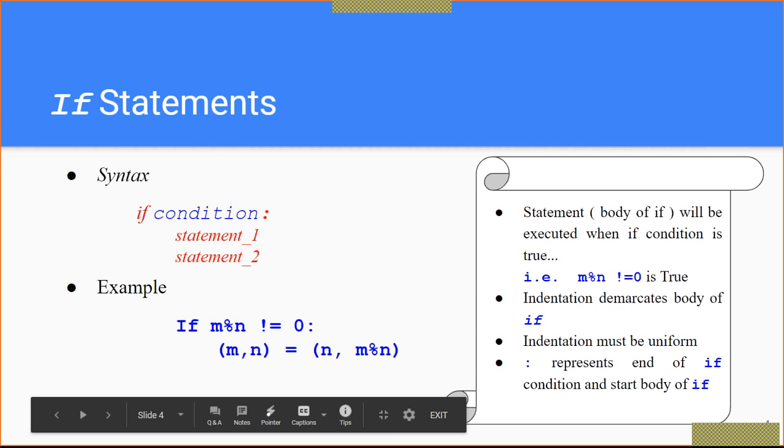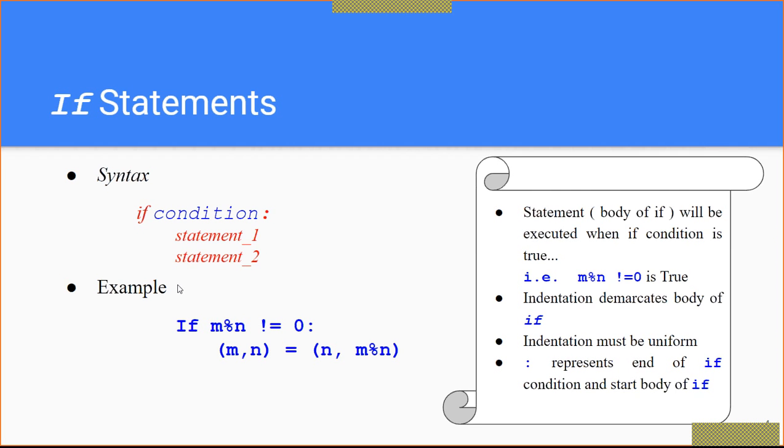Getting this? And again I told you, this should be in one line, so indentation must be uniform. So statement 1, statement 2, statement 3, all these will be in one line, and all these should be uniform. About this colon, I have mentioned here that the colon represents the end of the if statement, the if condition, and starts the body of if. So this colon represents the end of this line, and the body will follow this colon. Getting this? So these points I have mentioned here.